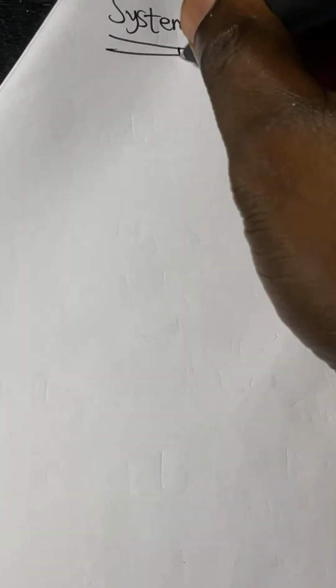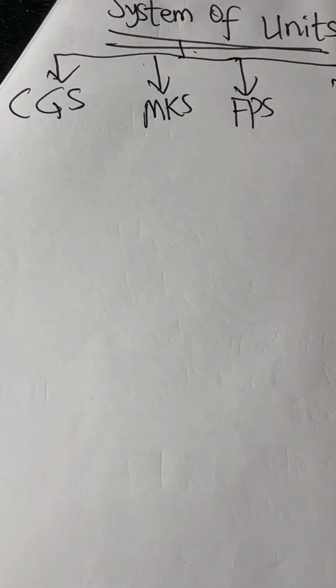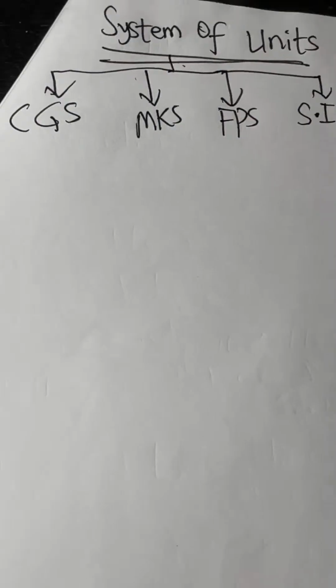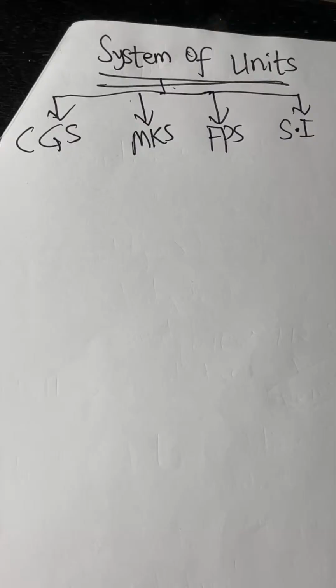We'll be talking about CGS, MKS, foot pound seconds, and lastly the most generally acceptable one, which is the SI. Are you seeing it?